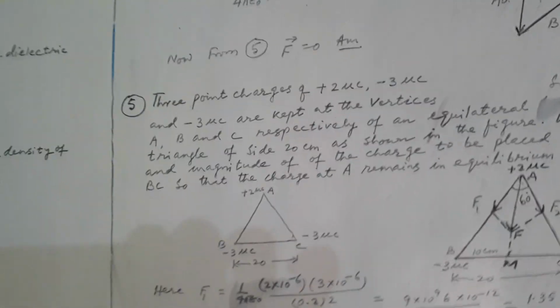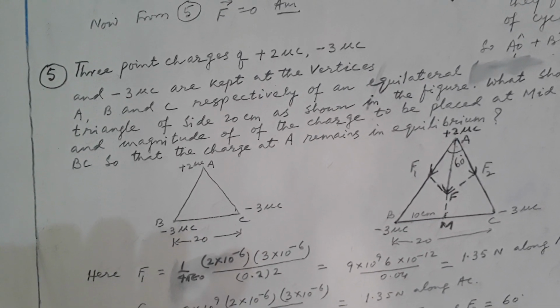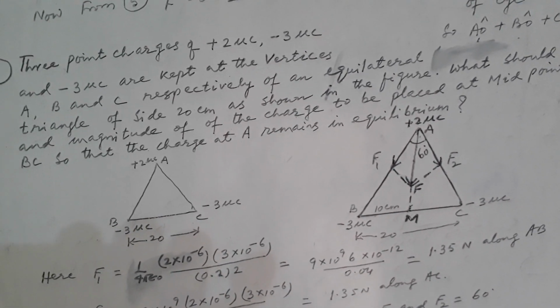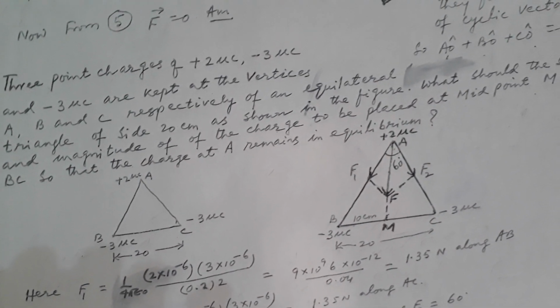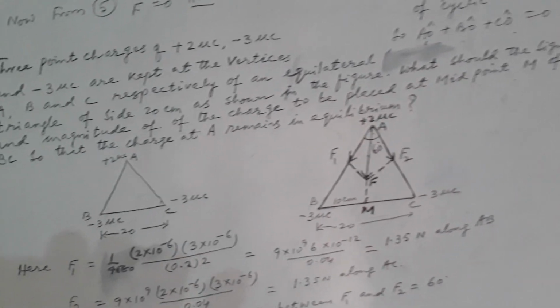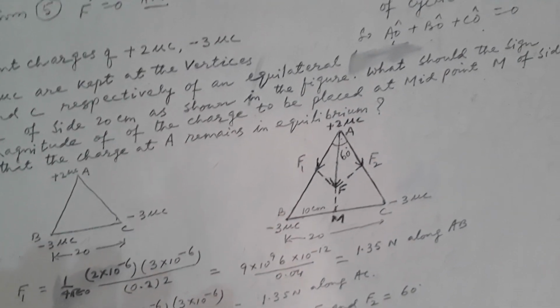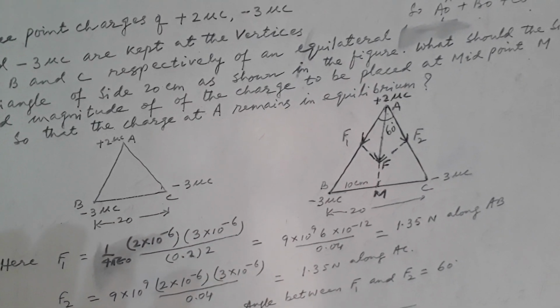Now in question number 5, three point charges of plus 2 microcoulomb, minus 3 microcoulomb and minus 3 microcoulomb are placed at the vertices A, B and C respectively of an equilateral triangle of side 20 cm as shown in the figure. What should be the sign and magnitude of the charge to be placed at midpoint M of side BC so that the charge at A remains in equilibrium? Okay, so we have to decide which type of charge will be there at M.